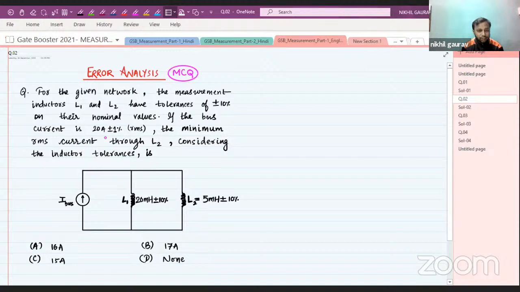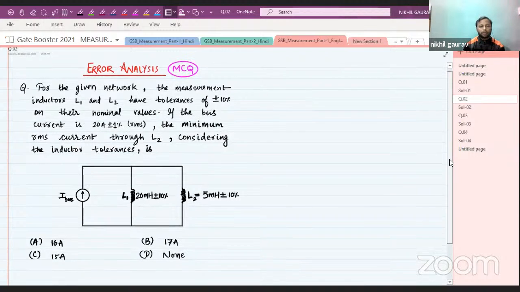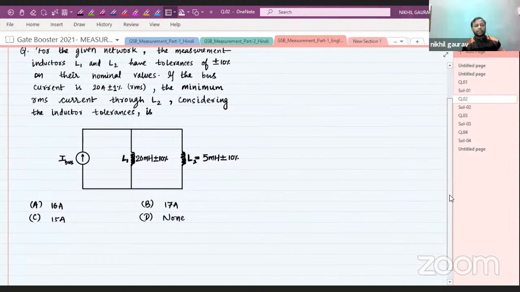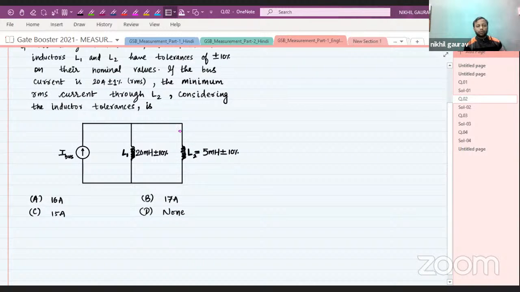If the bus current is 20 plus minus 1% RMS, the minimum RMS current through L2 considering inductor tolerances is. What are we supposed to find? The value of the inductor current through L2. Let me take it as IL2. We need to find the minimum value for this current.